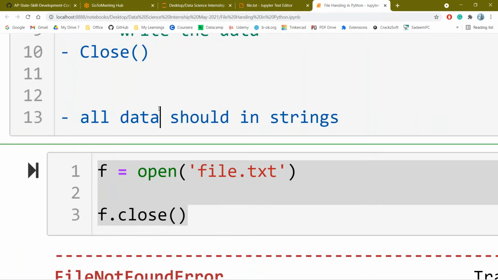Why? Because string is an immutable data type, while writing into a file or while reading data from the file, there should not be any mismatch between the data. Whatever data we are writing or reading from the file, all the data should be in the format of strings. If you observe previously, while writing or reading the data, everything is available in strings itself. But this one step you should remember.